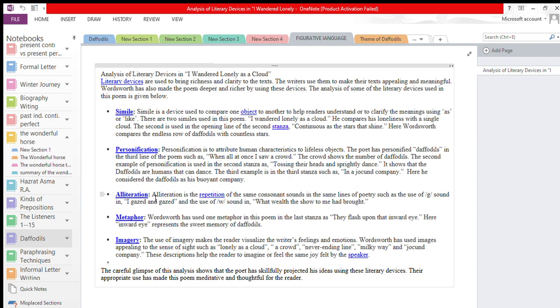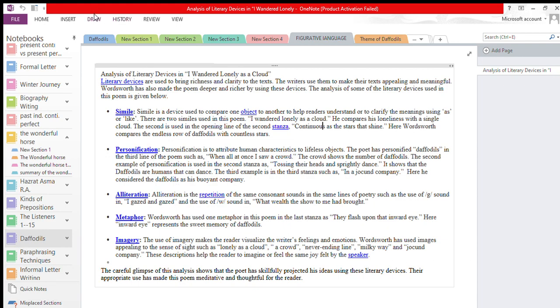What is alliteration? Alliteration is the repetition of the same consonant sound. There are five vowel sounds in the English language, and all the other letters of the English alphabet are known as consonants. So alliteration is the repetition of the same consonant sounds in the same lines of poetry or prose, such as the g sound in "I gazed and gazed," where the g sound is repeated, and the w sound in "what wealth the show to me had brought."